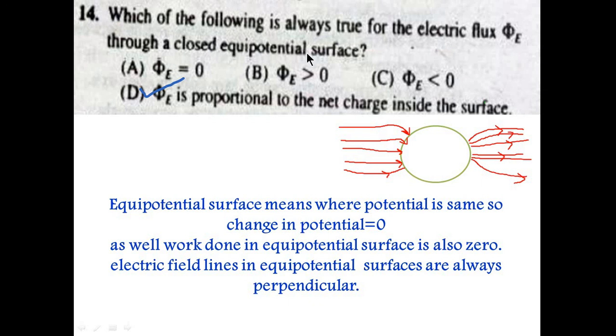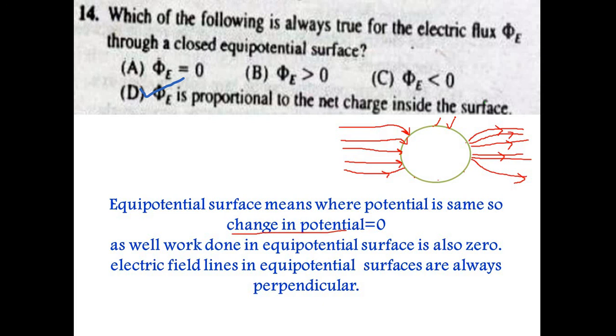So next question is, which of the following is always true for the electric flux through a closed equipotential surface? First of all, we have to know that equipotential surface means that at every point of this surface, the potential will be the same, and the change in potential must be zero at every point. There is no change if we simply move a charge from this point to that point, so you don't need to do any kind of work to move it.